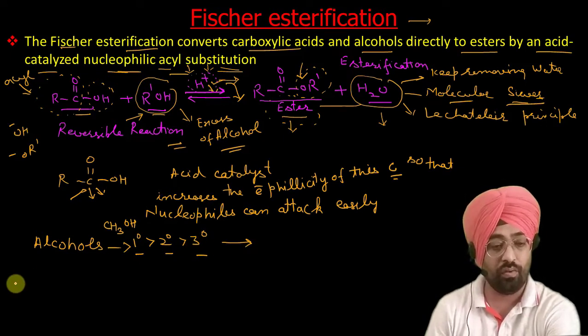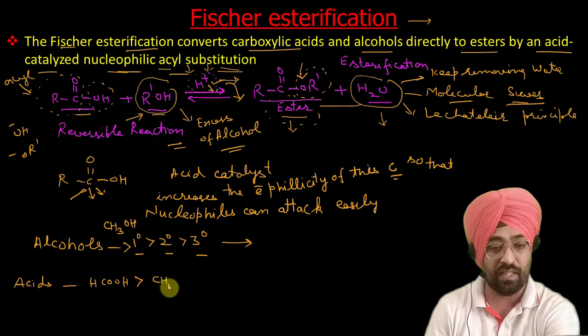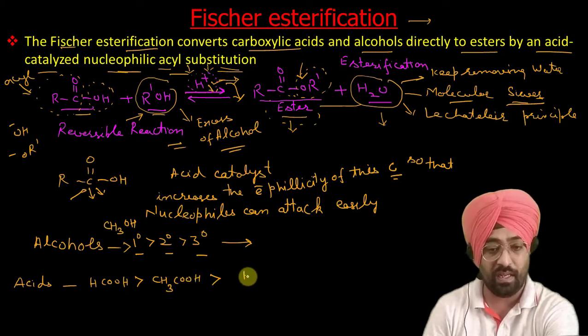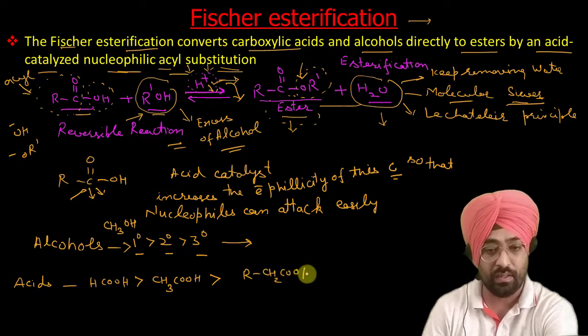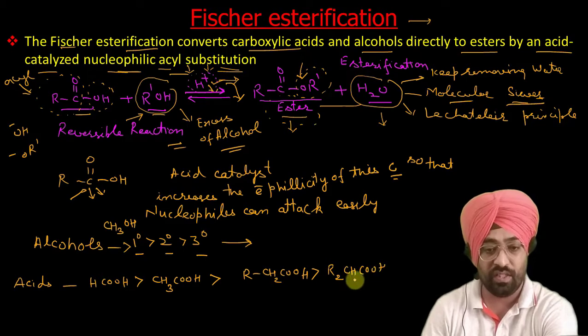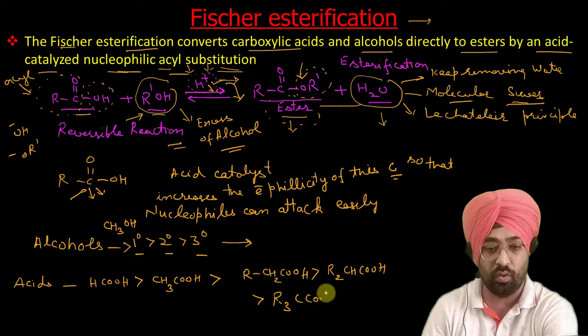And if we talk about the order of reactivity of acids, again formic acid is most reactive, then acetic acid, then RCH2COOH, then R2CHCOOH, which is more reactive than R3CCOOH.